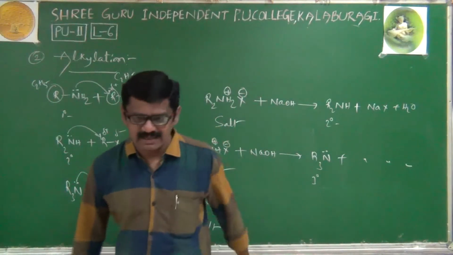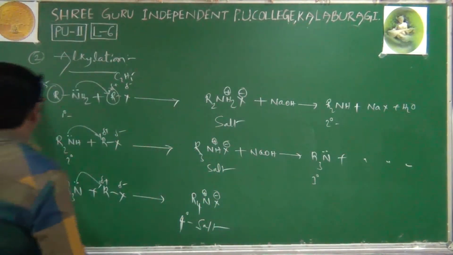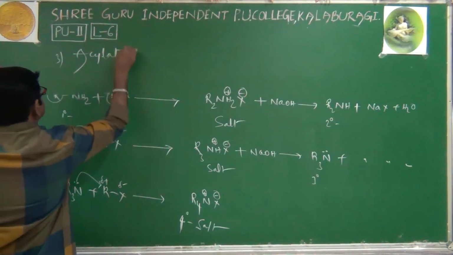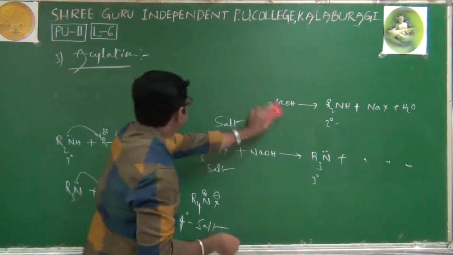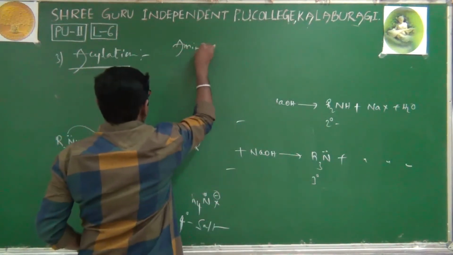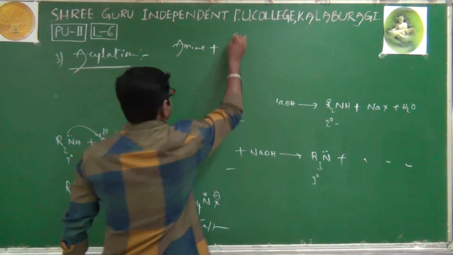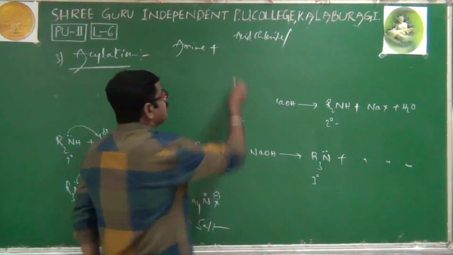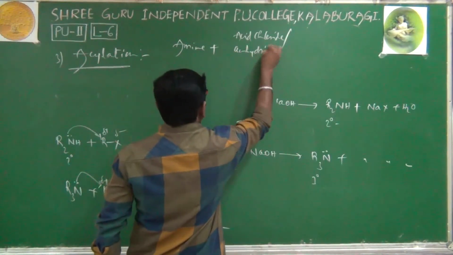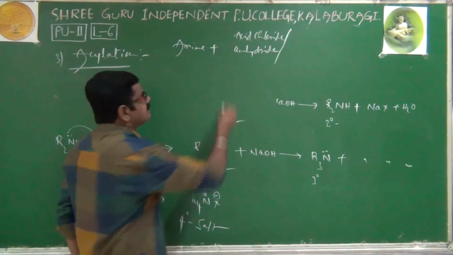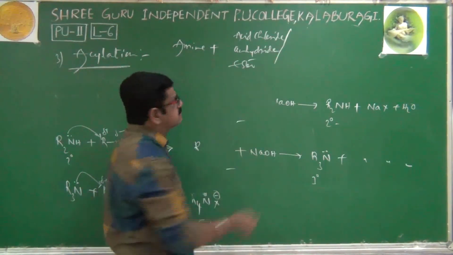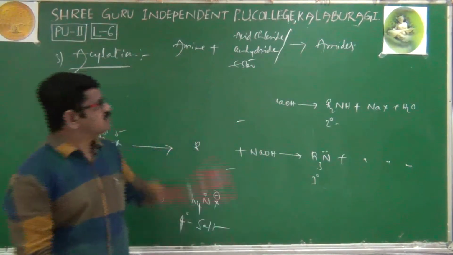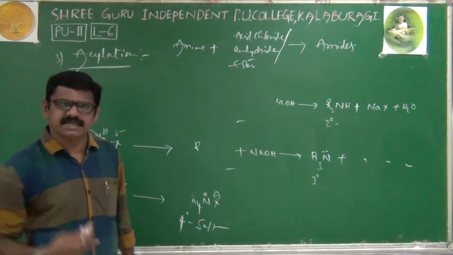Then we will go to another chemical property, that is acylation. First we will see what is acylation. Very simple. That is amine when it reacts with either acid chloride or acid anhydride or sometimes even ester also. Then we will get the corresponding amides. That is only called the acylation process. Let's see its corresponding examples.